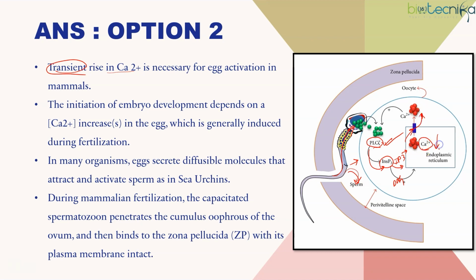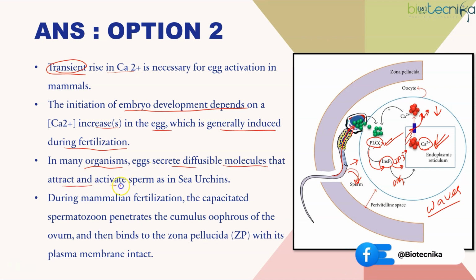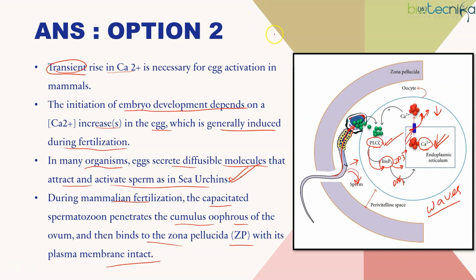Calcium is generally kept low in the cytosol. It is more in the endoplasmic reticulum but less in the cytosol. But upon this signaling, calcium will be released into the cytosol in waves. It doesn't increase at once, it increases in waves. The initiation of embryo development depends on a calcium increase in the egg, which is generally induced during fertilization. In many organisms, eggs secrete diffusible molecules, called chemoattractants, that attract and activate sperm, as in the sea urchin. During mammalian fertilization, the capacitated sperm penetrates the cumulus layer and then binds the zona pellucida with its plasma membrane intact.